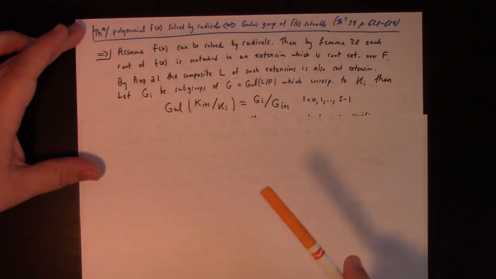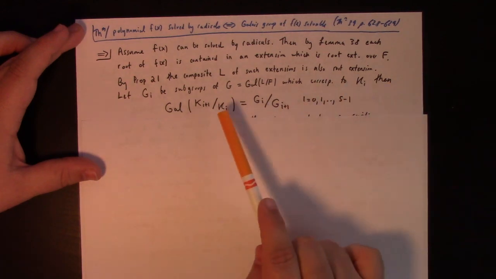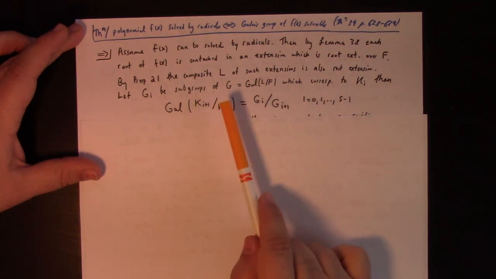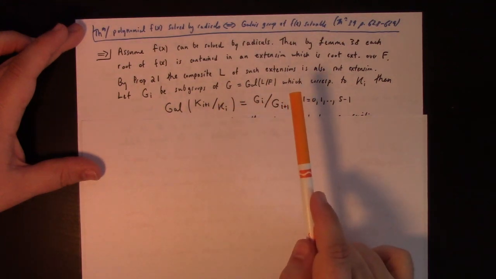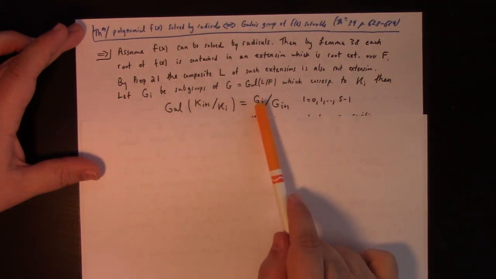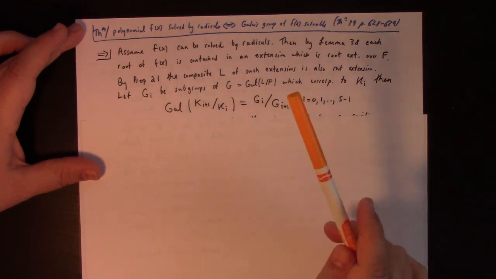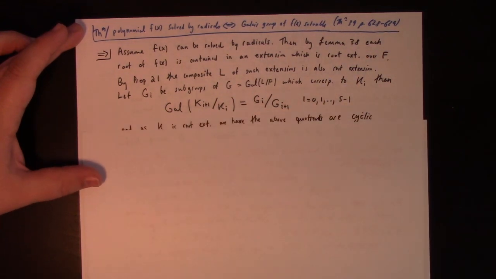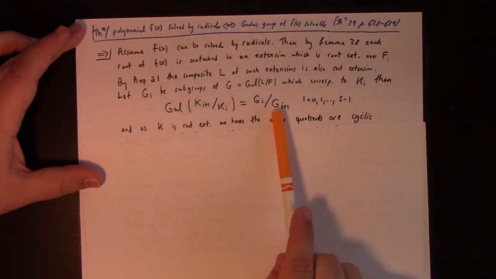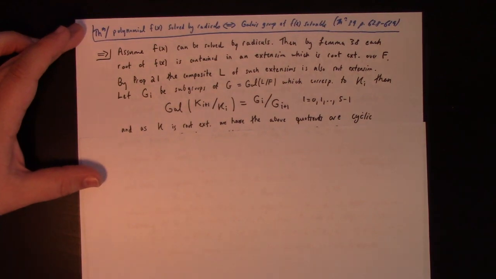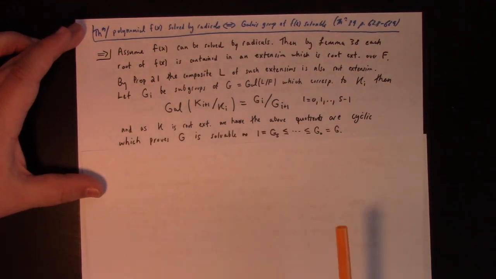Then by the fundamental theorem of Galois theory, the Galois group of the extension K sub i plus 1 over K sub i is the quotient of the corresponding groups, G sub i over G sub i plus 1. And as K is a root extension, we have that these quotients are cyclic, right? But that proves, of course, that G is solvable.